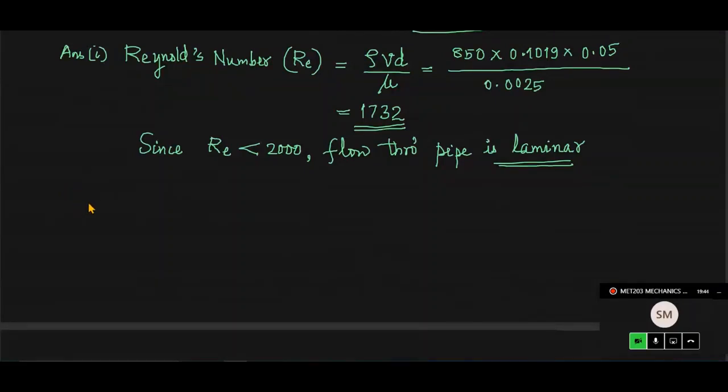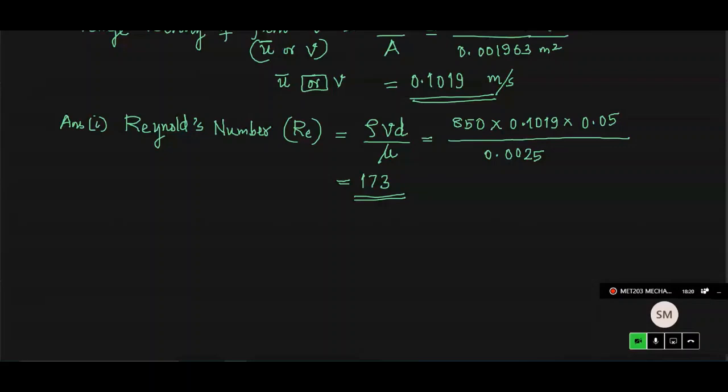So there are two possibilities. The pressure gradient you can find out first. See, the average velocity is given by the average velocity equation. Please recollect all those equations we derived the other day. So we confirmed that this number is now 1732 point something. Okay, so this is the answer for the first part, 1732.